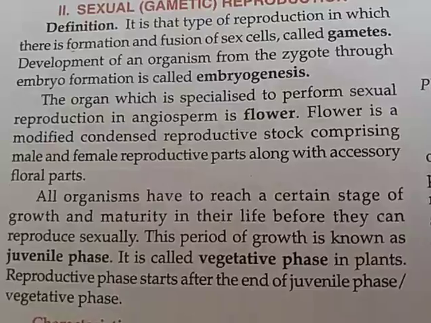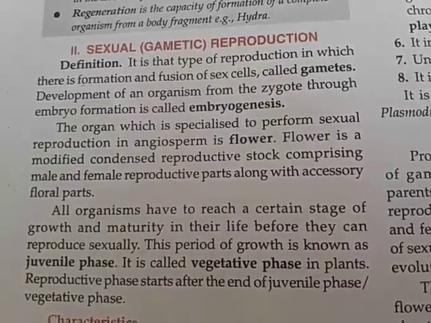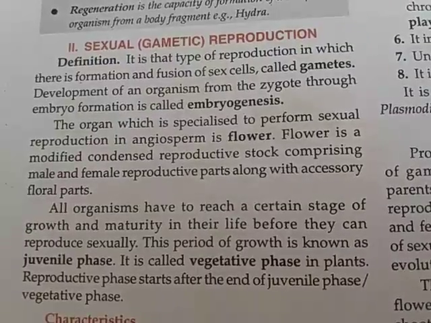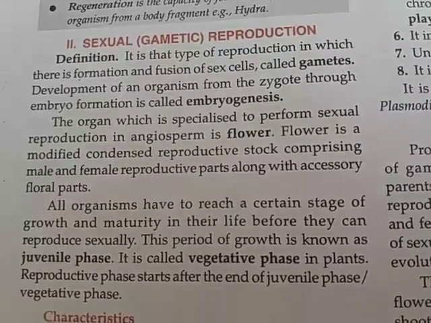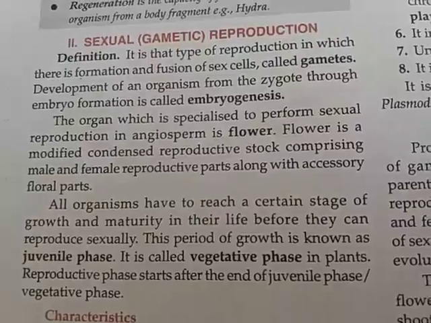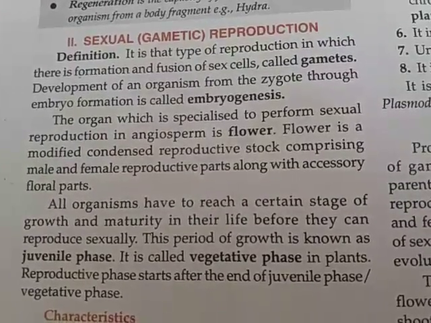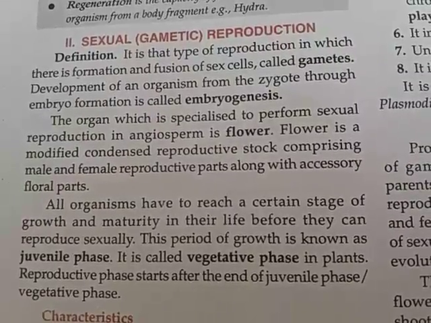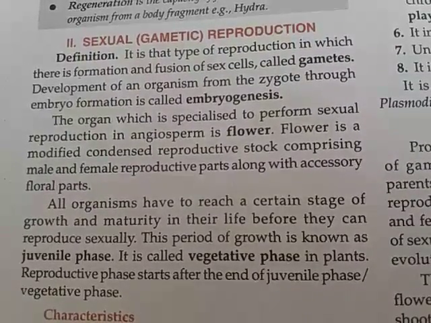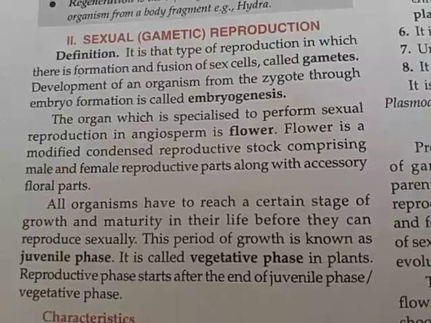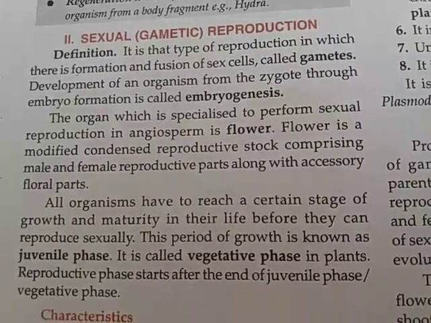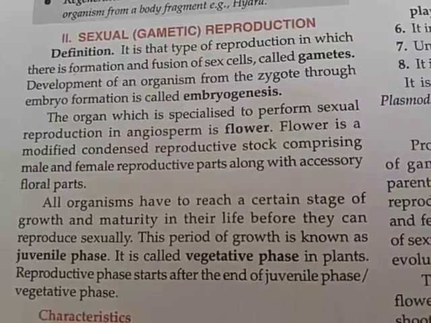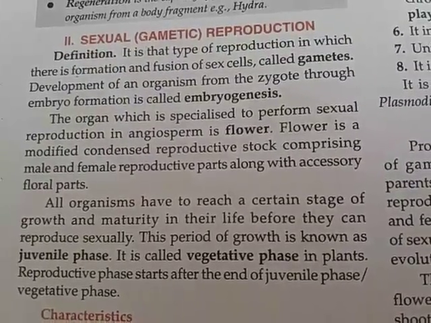In each and every kind of organism, there is necessarily a specific period during which an organism gains maturity, the sexual maturity to reproduce. The period before the attainment of sexual maturity is said to be juvenility, and the period of attainment of sexual maturity is said to be puberty.